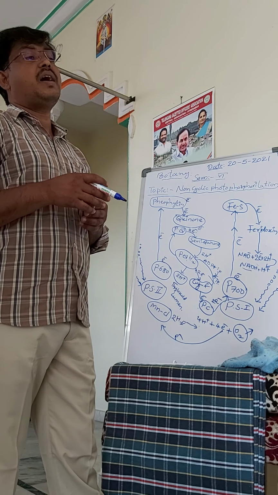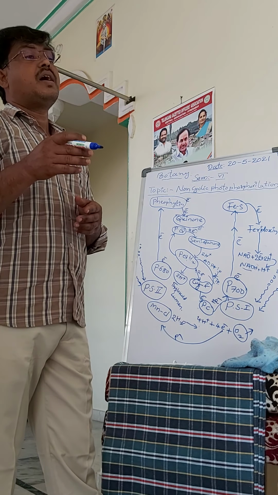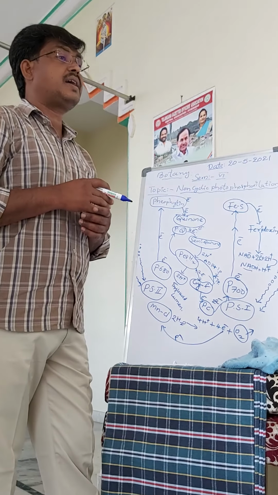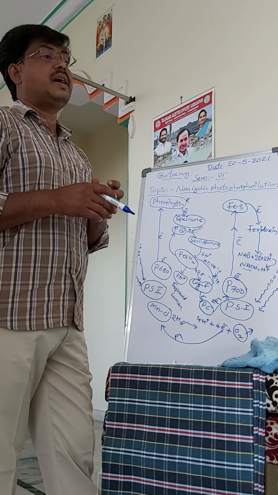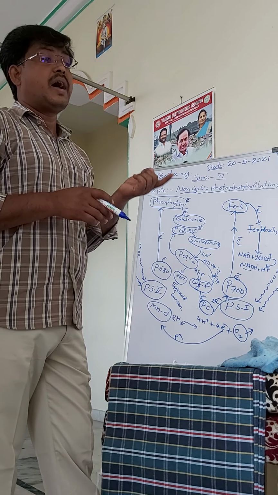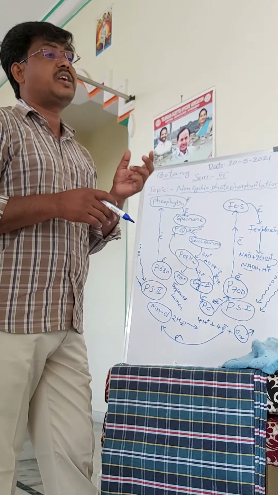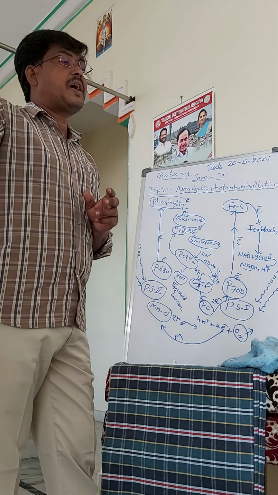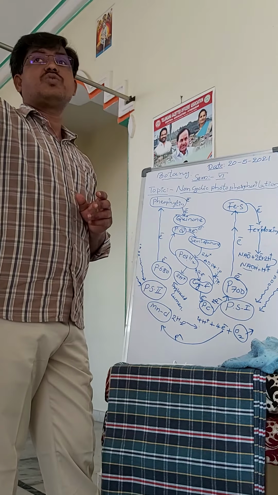The 2 electrons transfer to the PS2, and the electrons from pheophytin reach quinone. Then the quinone gets reduced and reaches plastoquinone.